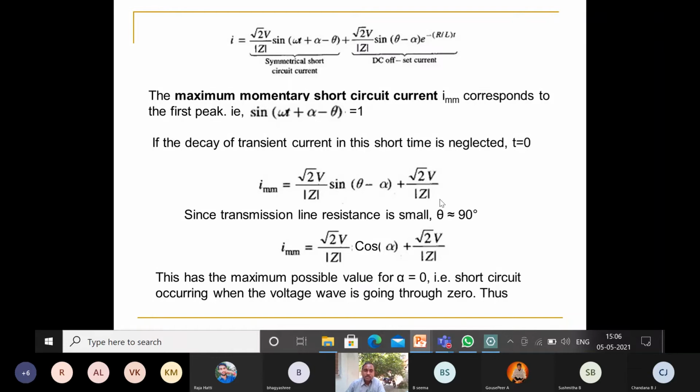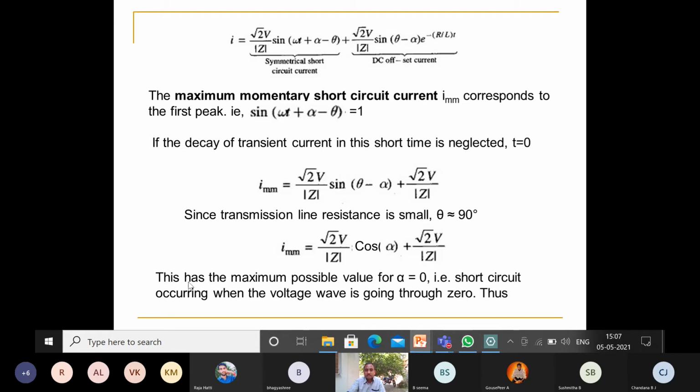Now, since the transmission line resistance is very small, considering the inductive load, theta is almost equal to 90 degrees. If it is a pure inductive load, theta is equal to 90 degrees. If the resistance is very small and neglected, then obviously theta becomes 90 degrees. If we substitute theta equal to 90 degrees, sine of 90 minus alpha is equal to cos alpha. Therefore, root 2 V by Z into cos alpha plus root 2 V by Z.